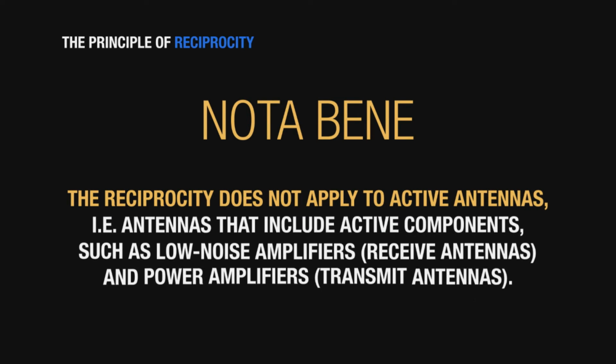As I anticipated, there are some types of antennas for which the principle of reciprocity doesn't apply. Those are, for instance, the active antennas. Active antennas, we'll see them in lesson 3, are antennas that are embedding active components, in receive low noise amplifiers, for instance, in transmit power amplifiers. And of course, in this case, if you consider the antenna as the complete subsystem, with not only the passive components but also the active components, reciprocity doesn't apply.